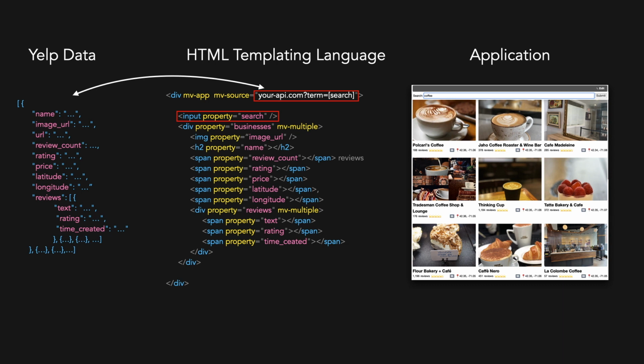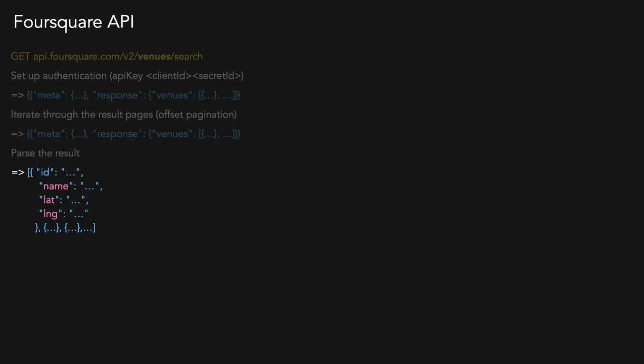Now the user needs to check the Foursquare API, and they're thinking, oh, we got this. Foursquare is pretty much like Yelp, so its API must be the same. Well, they're pretty much wrong. They start with the Foursquare API by writing code to make an HTTP request to the venue search endpoint. They are shocked to realize that this endpoint does not return most of the properties that they need.